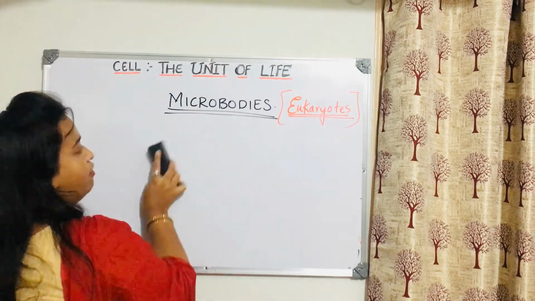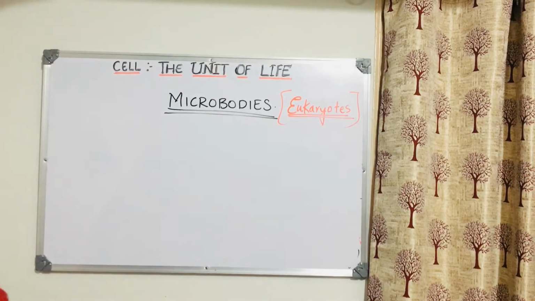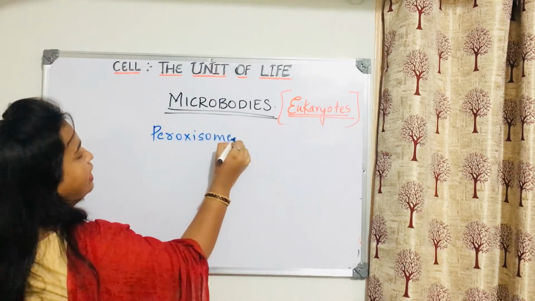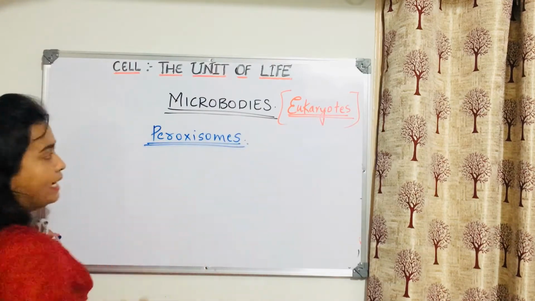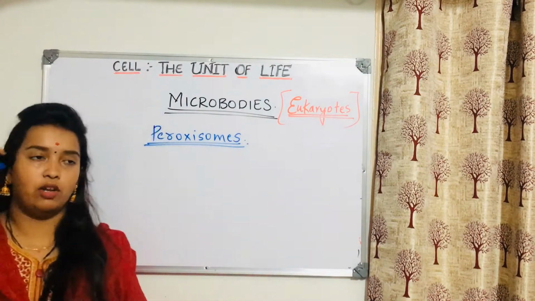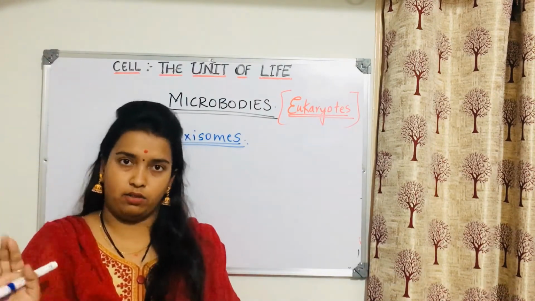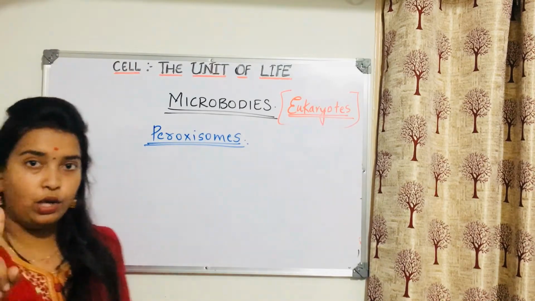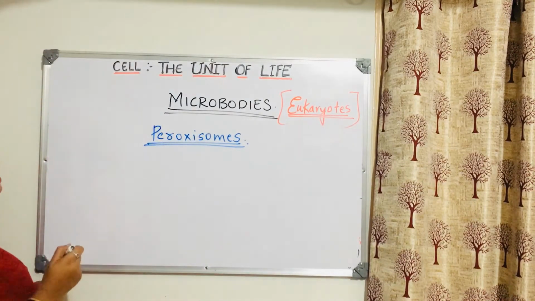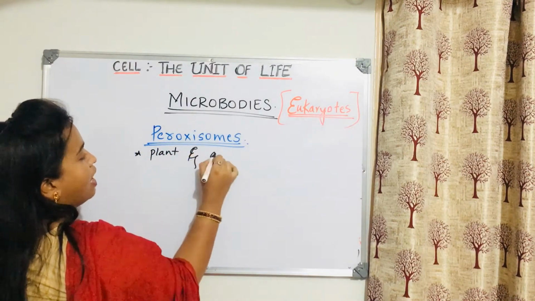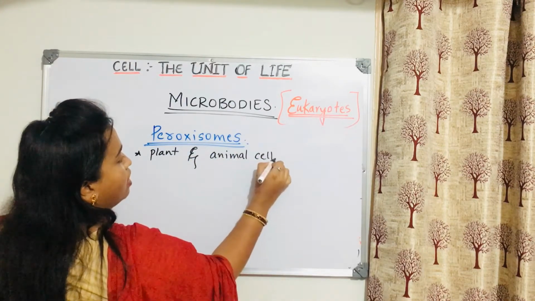So the first microbody we are talking about is the peroxisome. We are not going into detail because it's not given in detail in the book, at least in your NCERT, so we will not waste our time going into detail for everything. We will just know what it is. Coming to peroxisomes, I told you these are present both in plant as well as animal cells. Where do you find them? You find them in plant and animal cells also.